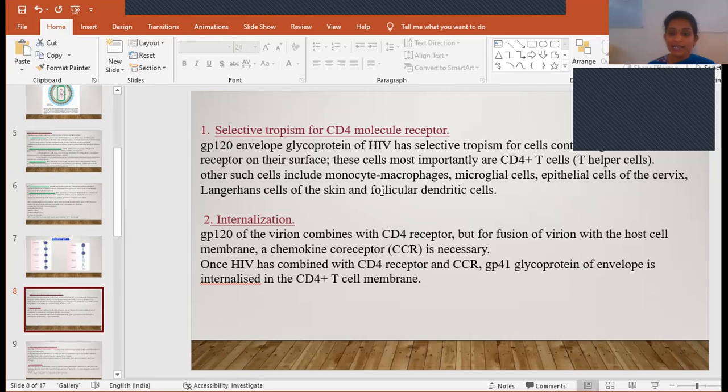And then internalization. As I already said, the other receptor called the chemokine receptor, CCR, and also GP41, these two will help in the internalization with the help of an enzyme. So when this complex binds to the chemokine receptor, it will make the passage or entry into the host cell.